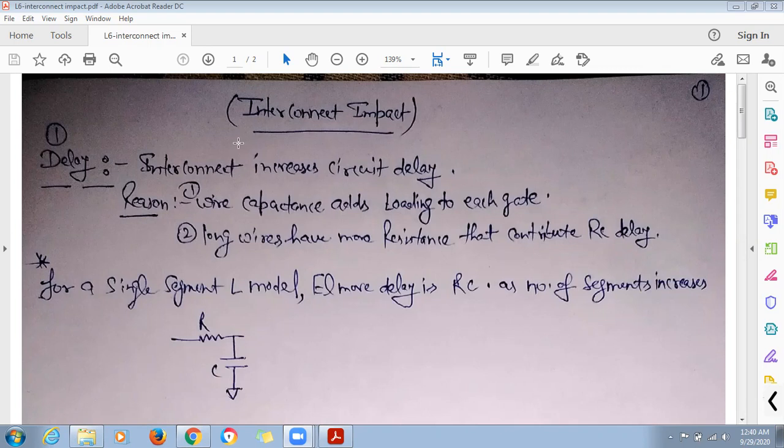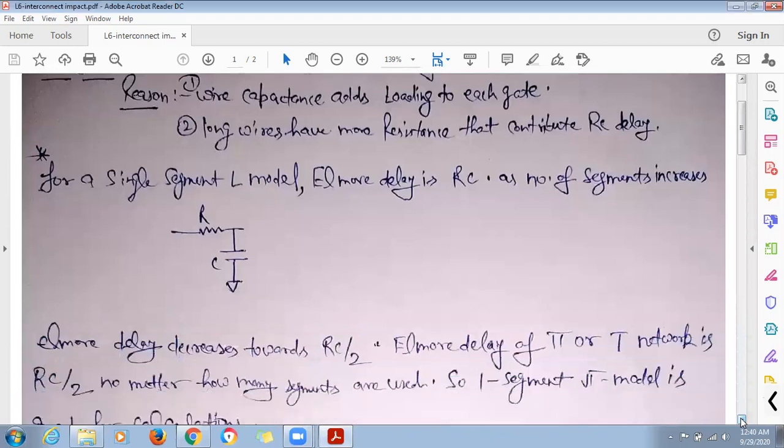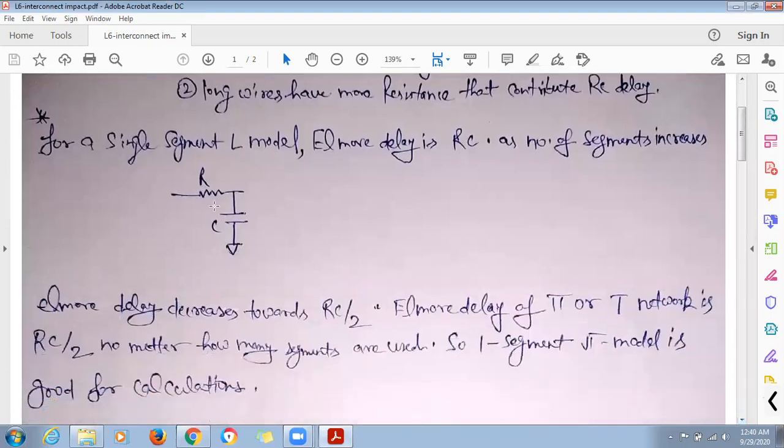Now, if we have long wires, then long wires have higher resistance. So if higher resistance is there, then they contribute to the RC delay. Now, if you consider the simple L model, what will be the Elmore delay of the L model? That will be equal to R times C.